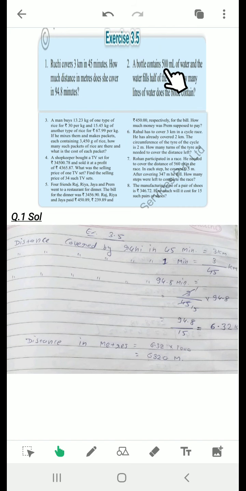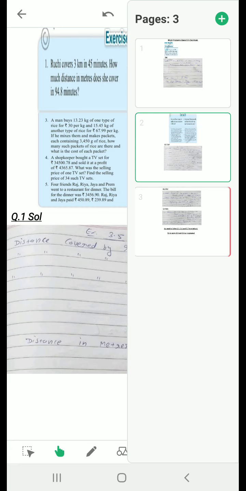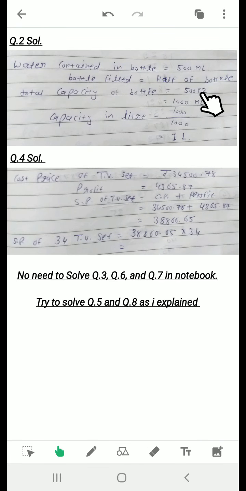Now the next question is question number 2 of your exercise. A bottle contains 500 ml of water and the water half fills the bottle. How many liters of water does the bottle contain? In the bottle there is 500 ml of water but after filling 500 ml, the bottle is only half filled. That means the total capacity of the bottle will be 500 multiplied by 2, that will be 1000 ml.